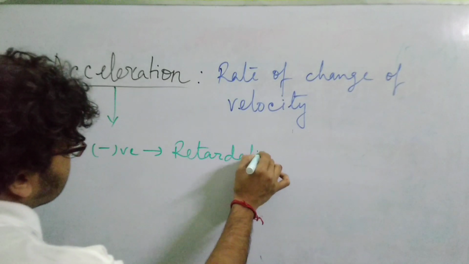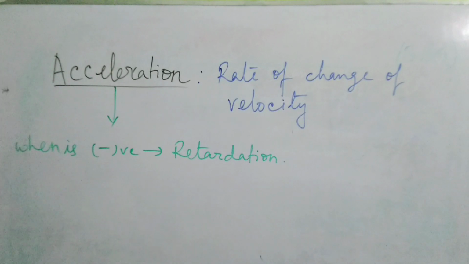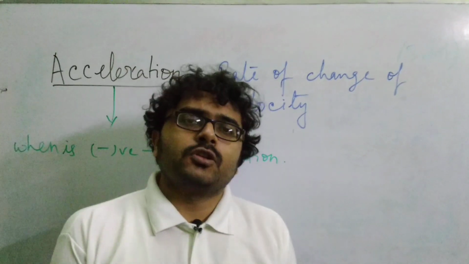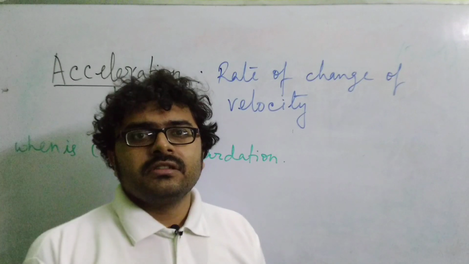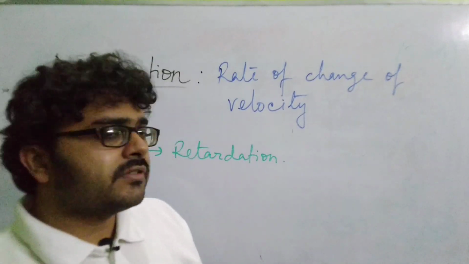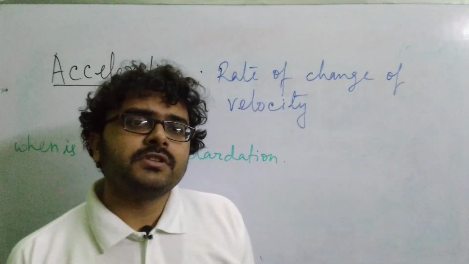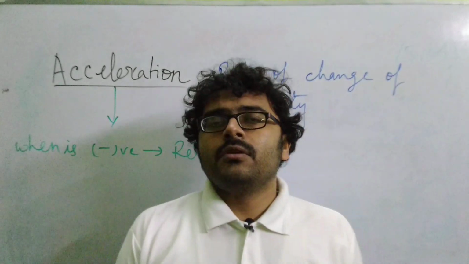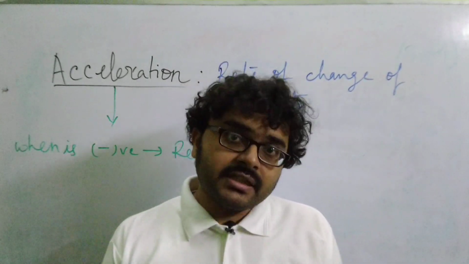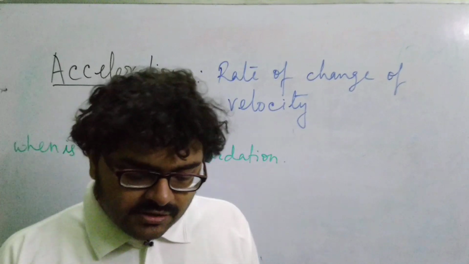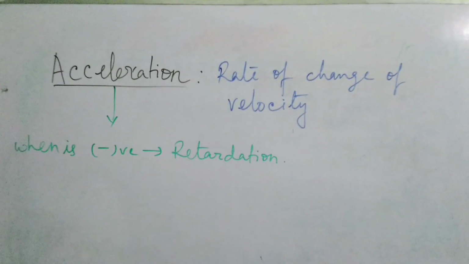In acceleration, your velocity increases, the change has a positive value, and when the velocity decreases, it is said to be retardation. It's the same thing. Both are rate of change of velocity, but in acceleration the rate of change of velocity is positive, it is increasing, whereas in retardation it is decreasing. So these are the concepts that you need to remember.